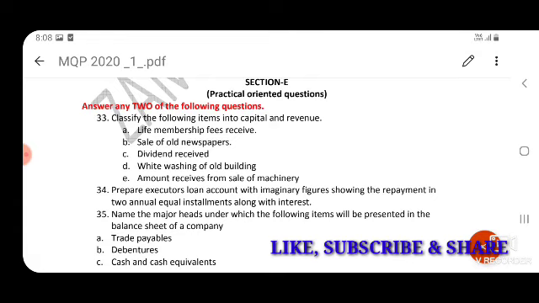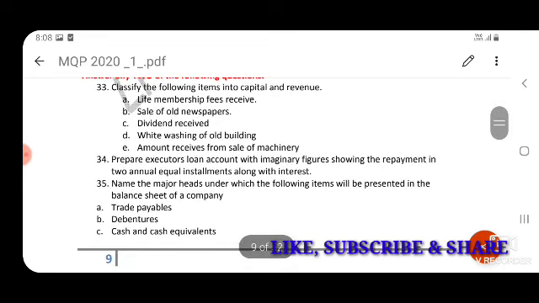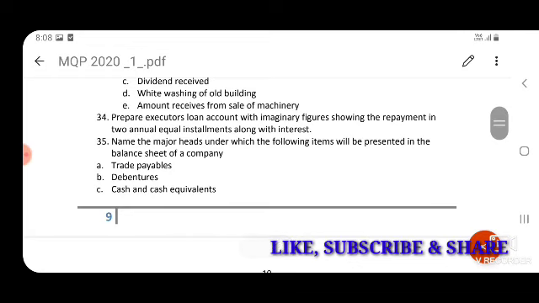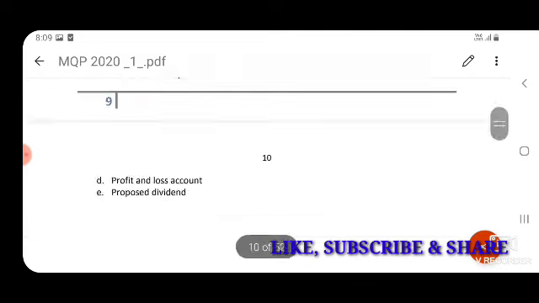Name the major heads under which the following items will be presented in the balance sheet of a company. Trade payables come under current liabilities. Debentures under non-current liabilities. Cash and cash equivalents under current assets. Profit and loss account under reserves and surplus. Proposed dividend under current liabilities, short-term provisions. So this is about the first model question paper.